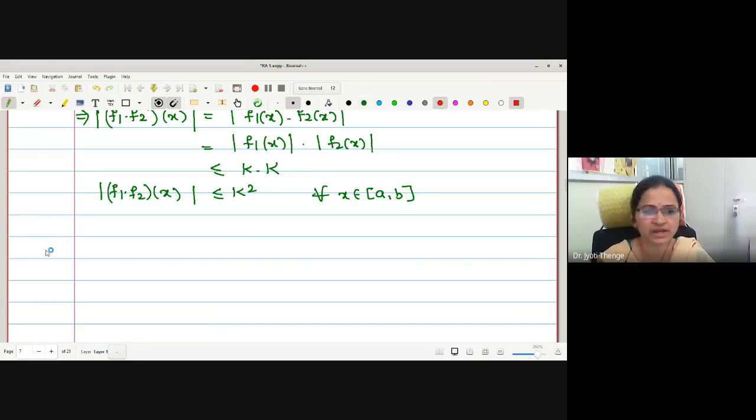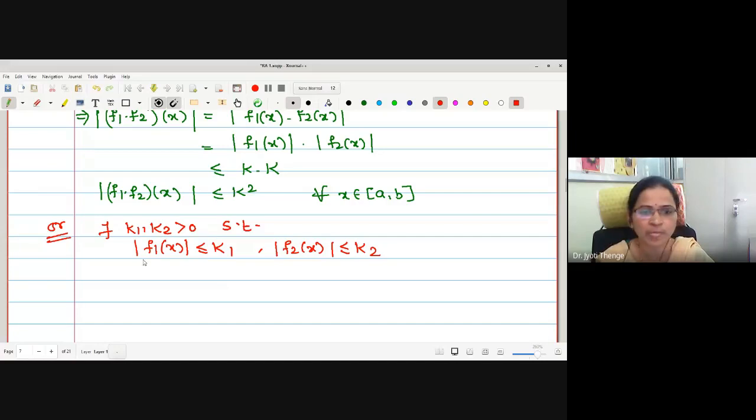Or one can write by taking two different bounds also. Suppose I take mod of f1 of x is less than or equal to k1, mod of f2 of x less than or equal to k2. Here we have to write there exist k1, k2 greater than 0 such that, right now, these two must be positive constants. Then there is one way, similar to the previous step, writing mod of f1 dot f2 is less than or equal to k1 k2.